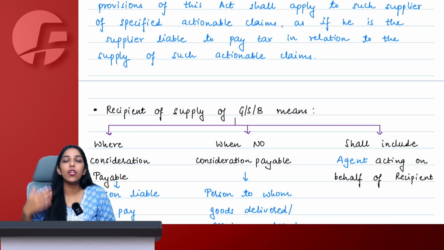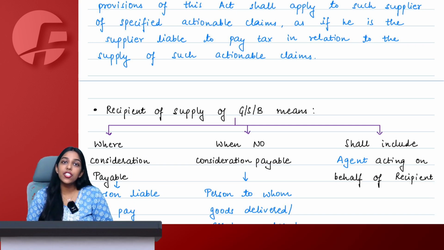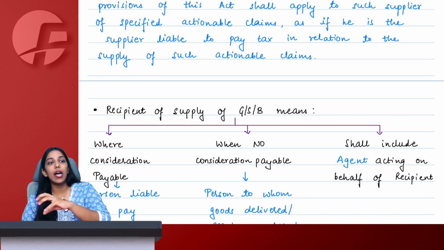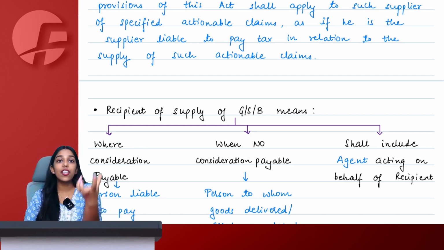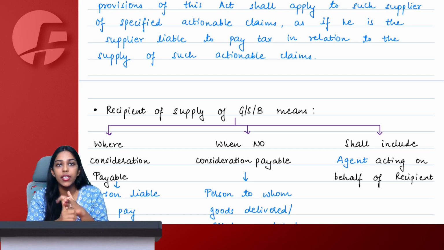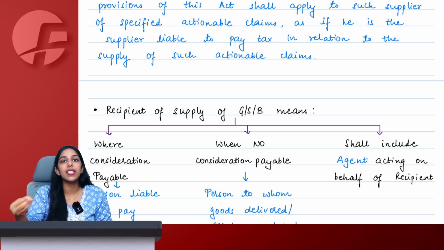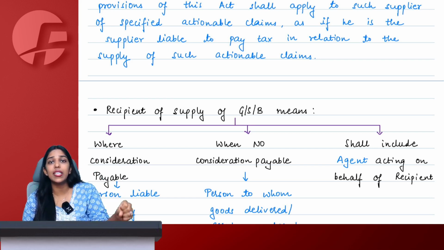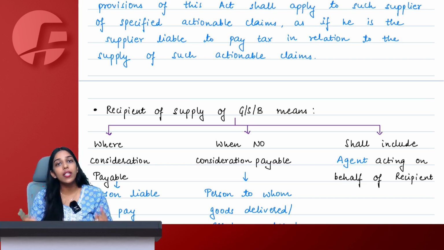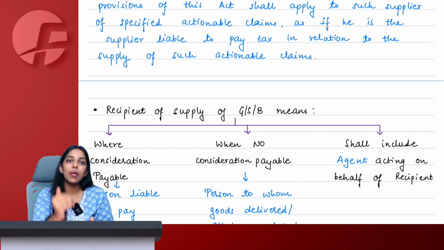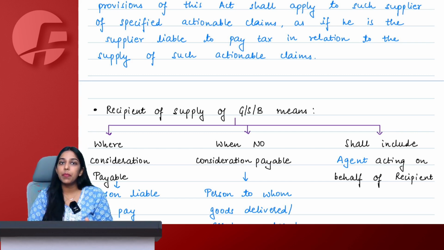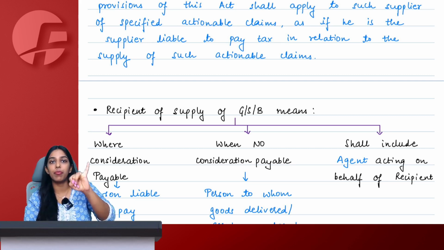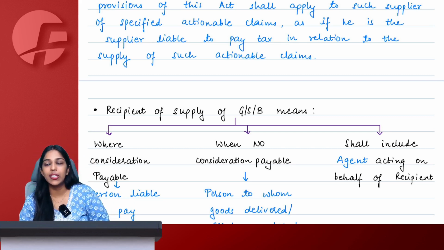A person supplying the goods or services, a supplier, includes also his agent acting on his behalf. For specified actionable claims, the person who is arranging or organizing everything, who is actually receiving money, money's worth or virtual digital asset that is being paid by the player engaging in actionable claim, that person who is receiving this consideration directly or indirectly or managing, owning or operating that platform will be considered a supplier, and all the provisions of this act that apply to a normal supplier will now be applicable to this person also. Tell me.